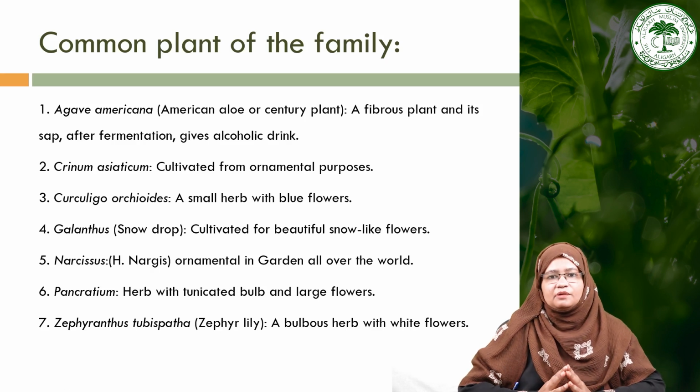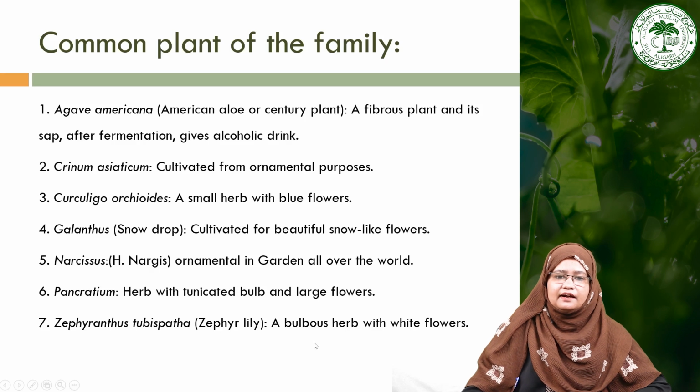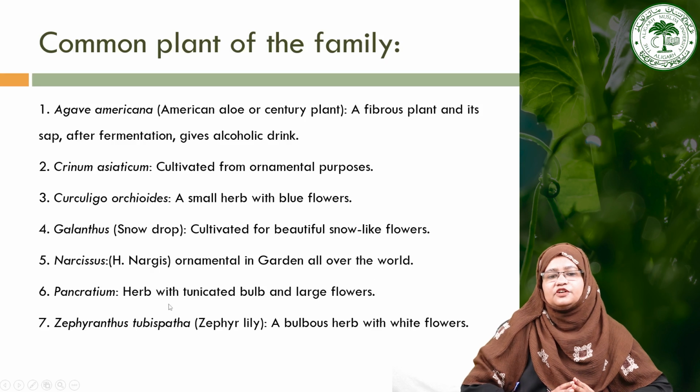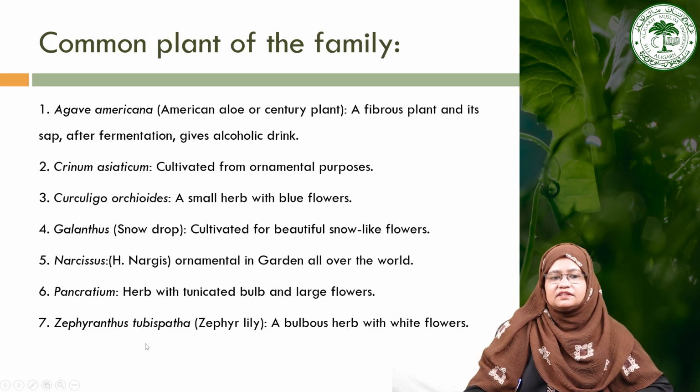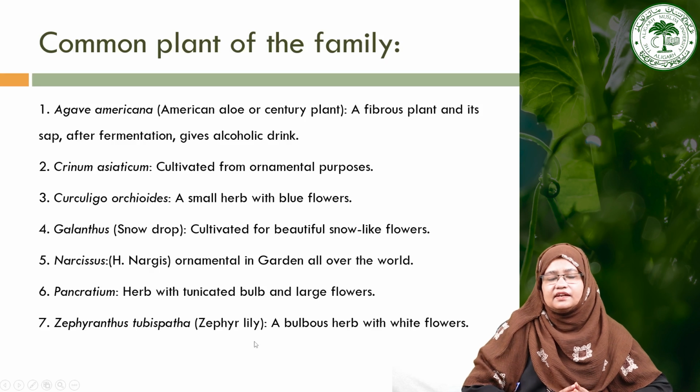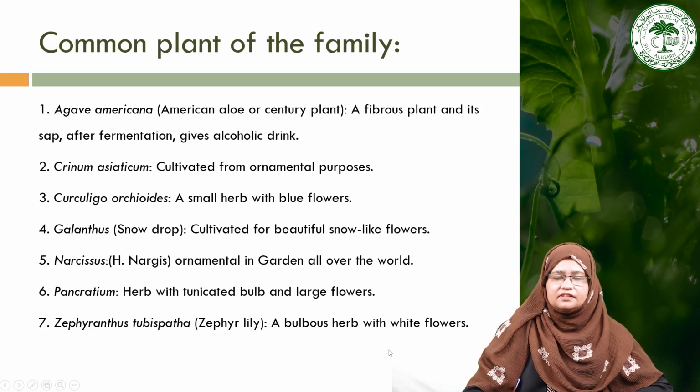This is also ornamental, and is present in gardens all over the world. The next plant is Pancratium, which is a herb with tunicated bulb and large flowers. Then Zephyranthes, also called the zephyr lily, which is a bulbous herb with white flowers. So these are some common plants that belong to the family Amaryllidaceae.